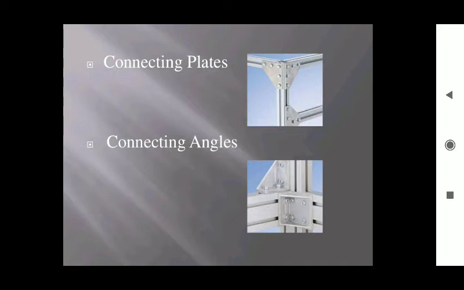In the figure we can see that horizontal and vertical members are attached with bolts, and for supporting, plates are used for proper connection, and in the below figure angles are used for the proper fixing of the two members or many members.